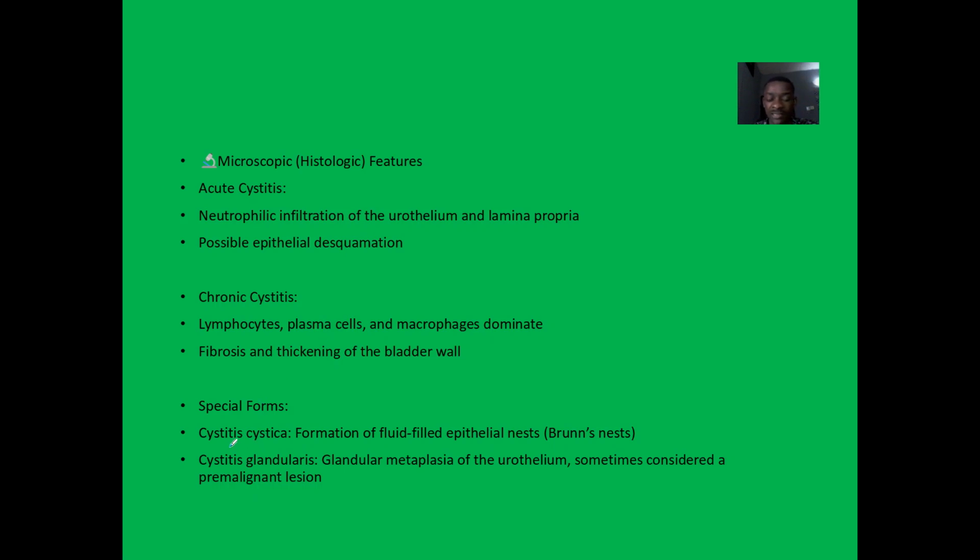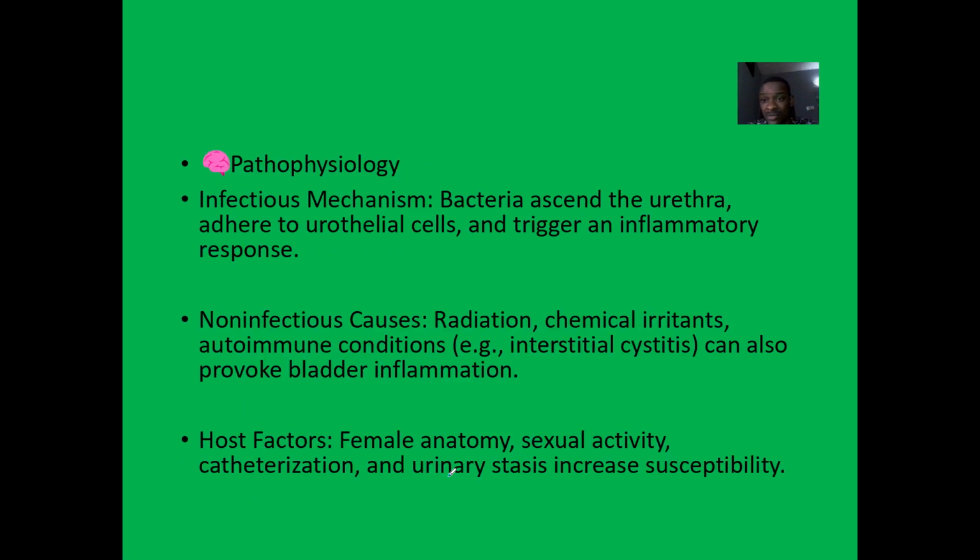In cystitis cystica, you see fluid-filled epithelial nests known as Brunn's nests. Cystitis glandularis is glandular metaplasia of the urothelium, sometimes considered a pre-malignant form, that's like before cancer comes in.